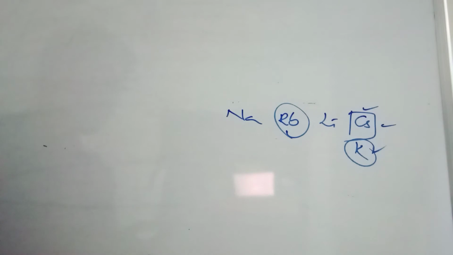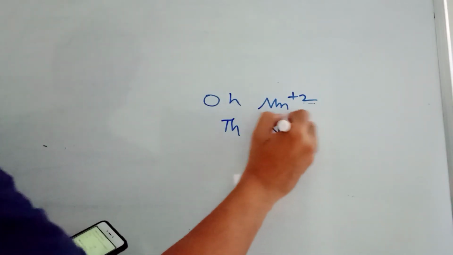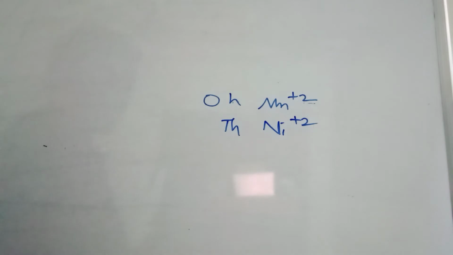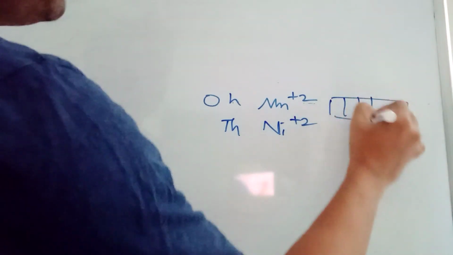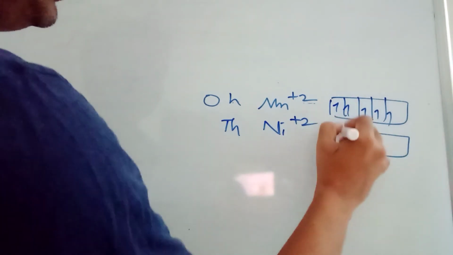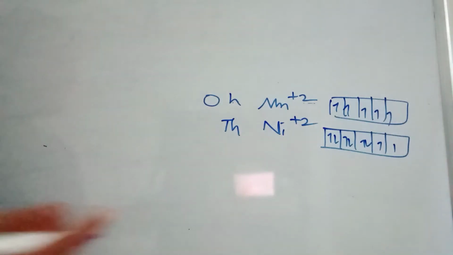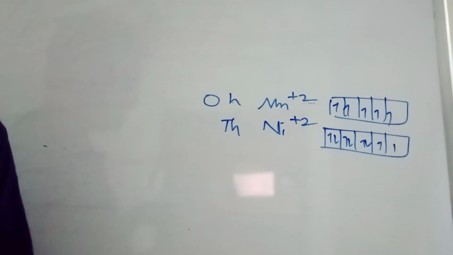For octahedral manganese 2 and tetrahedral nickel 2 complexes, consider the following statements. Okay, now octahedral manganese 2, Mn plus 2, and tetrahedral nickel 2, nickel plus 2. What is it saying? Both the complexes can be high spin. Yes, can be high spin. Why not? Manganese plus 2 means there are 5 unpaired electrons, d5 configuration. And nickel plus 2 means 4s0, 3d8. 3d8 means 1, 2, 3, 4, 5, 6, 7, 8. They can be high spin if the ligand is weak field ligand.